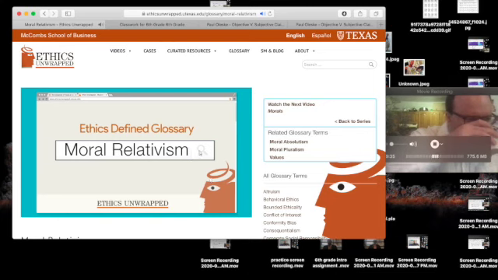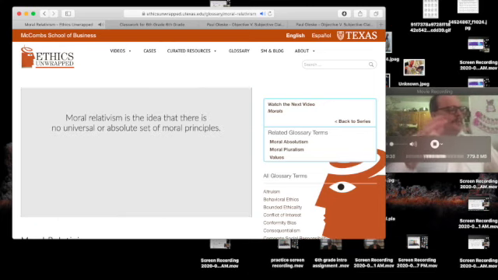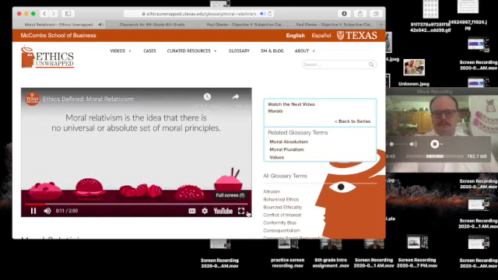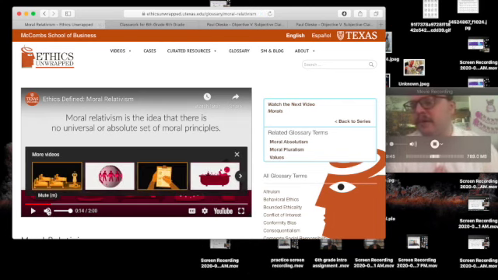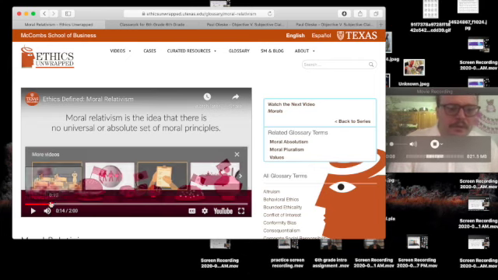Moral relativism is the idea that there is no universal or absolute set of moral principles. Now, when they use the word universal, that doesn't mean the universe or space. It just means everyone agrees on it. So you hear in the news, universal healthcare. That just means everyone gets healthcare. Or universal suffrage. Suffrage means you can vote, so everyone can vote. Or it's universally accepted, meaning everyone accepts it. It just means everyone.